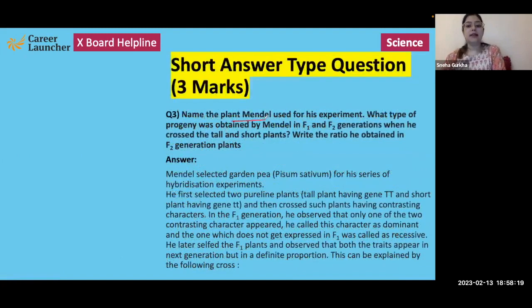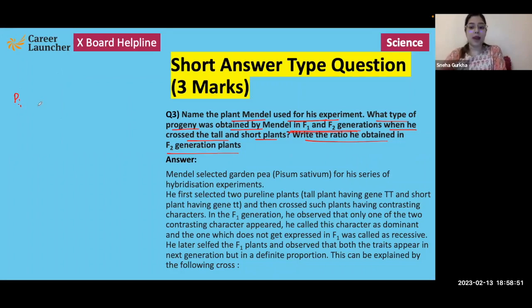Name the plant that Mendel used for his experiment. What type of progeny was obtained by Mendel in F1 and F2 generation when he crossed tall and short plants? What is the ratio he obtained in the F2 generation? So Mendel selected the pea plant Pisum sativum for his hybridization experiments,